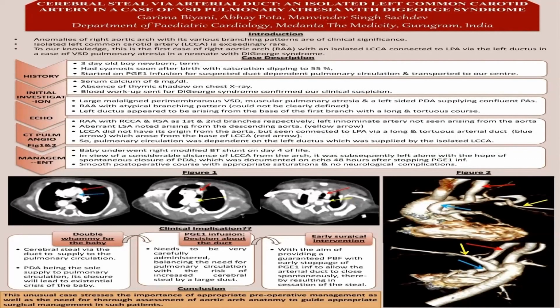The topic for my presentation is cerebral steal via arterial duct, an isolated left common carotid artery, in a case of VSD pulmonary atresia with DiGeorge syndrome. Among anomalies of right aortic arch, isolated left common carotid artery is exceedingly rare. I am going to present the above titled case in a neonate with DiGeorge syndrome.